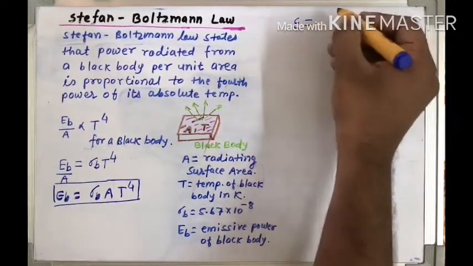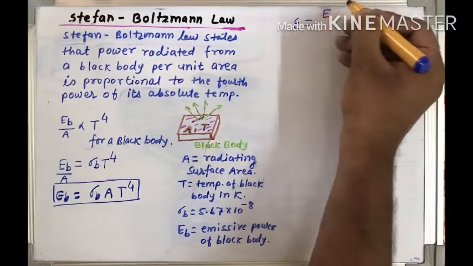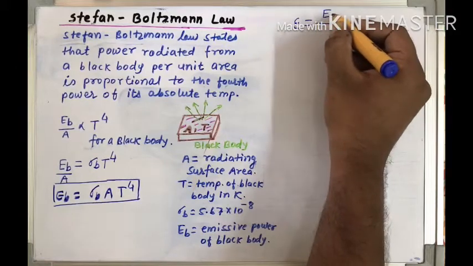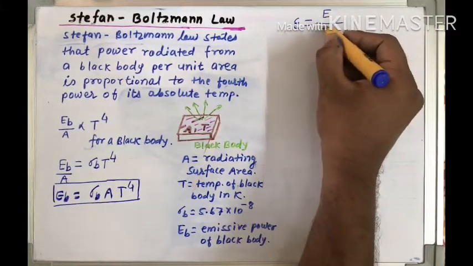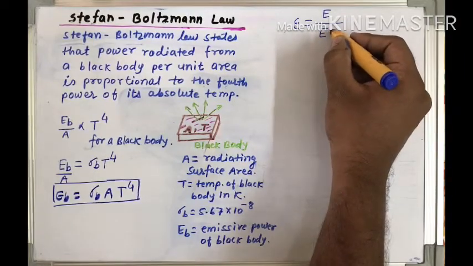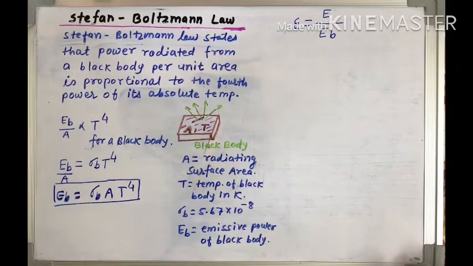What is emissivity? Emissivity is the ratio of the emissive power radiated from a real surface or non-black body to the emissive power radiated from a black body. As we know, the emissive power radiated from a black body is the maximum.